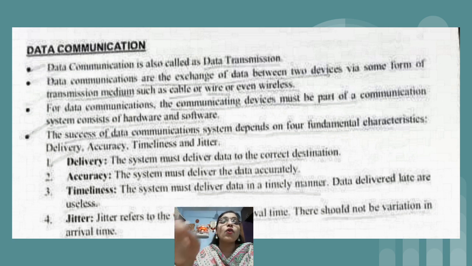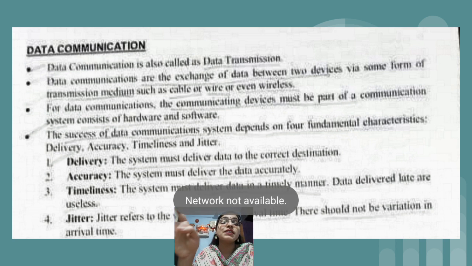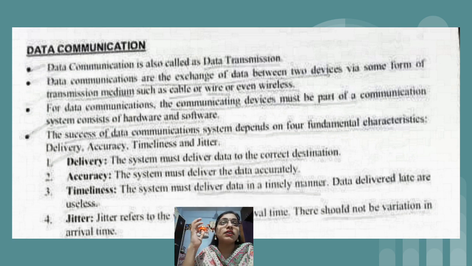If we achieve all four, then we can say the communication took place in a proper manner. So there are a total of four fundamental characteristics of data communication.